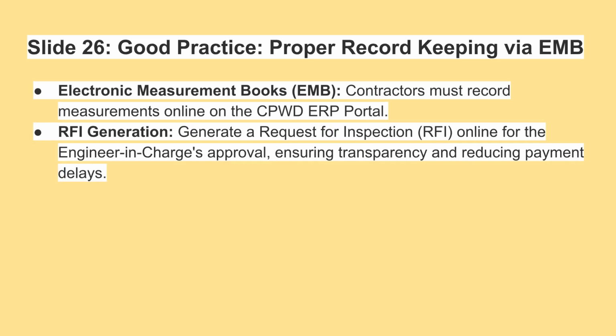Ensure proper record keeping via the Electronic Measurement Book, or EMB. Contractors must record measurements online on the CPWD ERP portal. Generate a request for inspection, RFI, online for the engineer in charge's approval to ensure transparency and reduce payment delays.